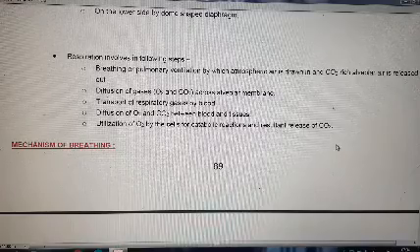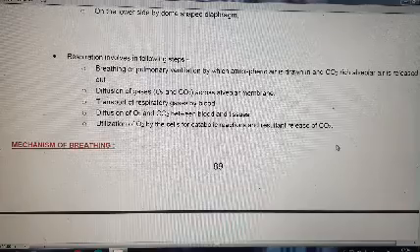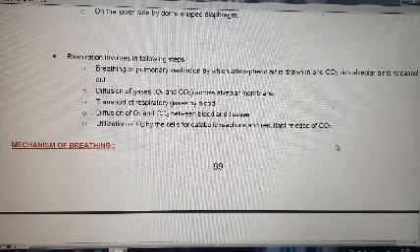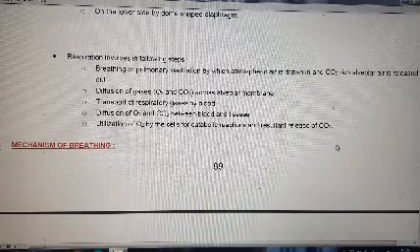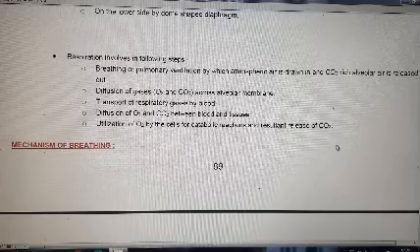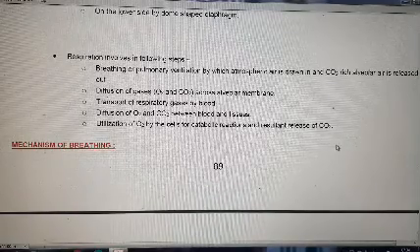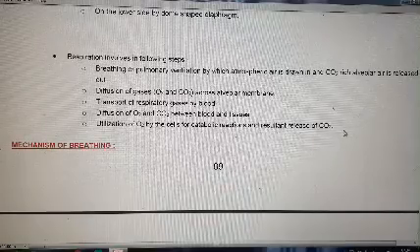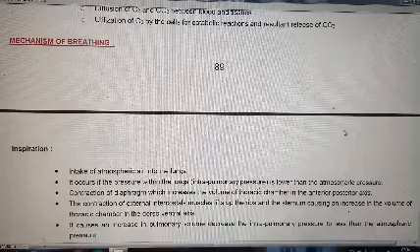rich alveolar air is released out. Diffusion of gases O2 and CO2 across the alveolar membrane. Transport of respiratory gases by blood. Diffusion of O2 and CO2 between blood and tissues. Utilization of O2 by the cells for catabolic reactions and resultant release of CO2.